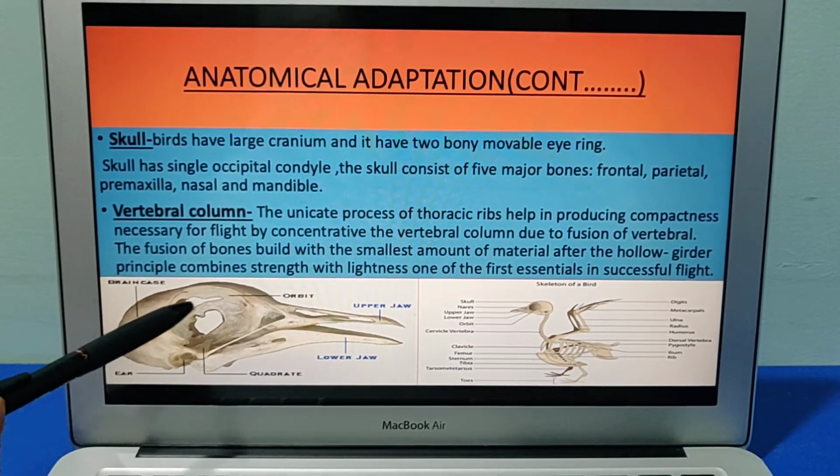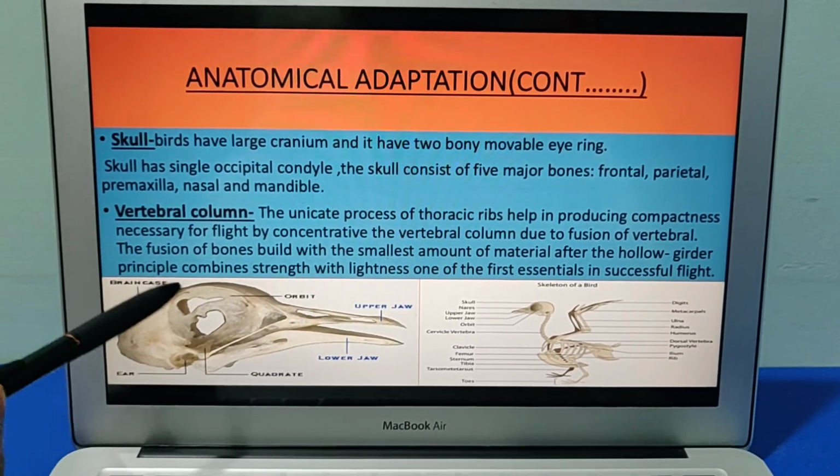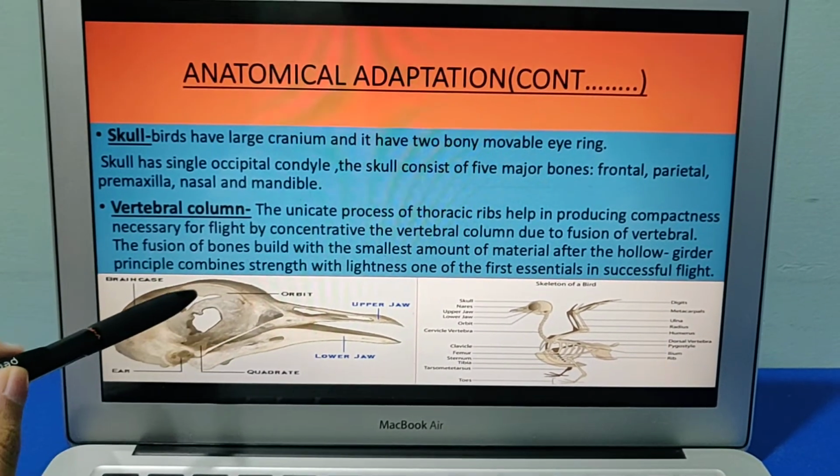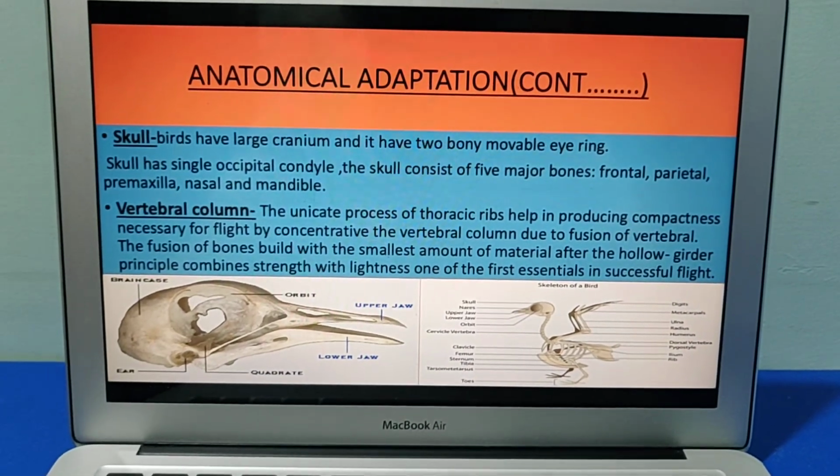It has a single occipital condyle. The skull consists of 5 major parts, that is frontal, parietal, premaxilla, nasal and mandible.